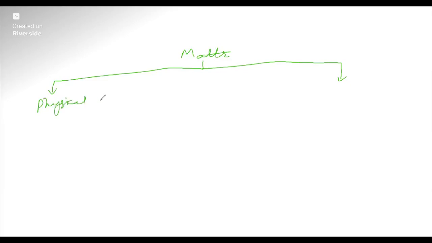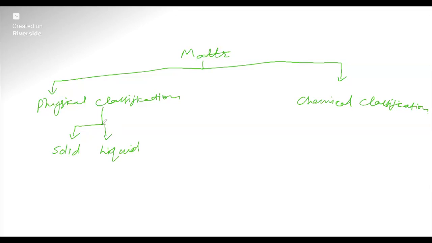You can see matter is classified into basically two different groups, like in this chart. The first is physical classification, and the next is chemical classification. The physical classification is divided into three parts, that is states: solid, liquid and gaseous. And the chemical classification is divided again into two: pure substances and mixtures.